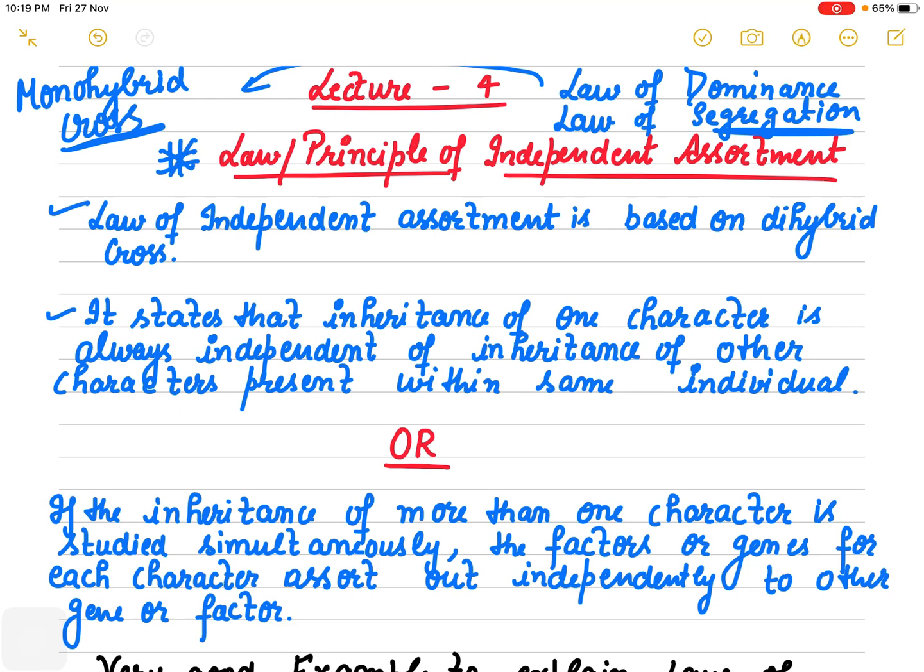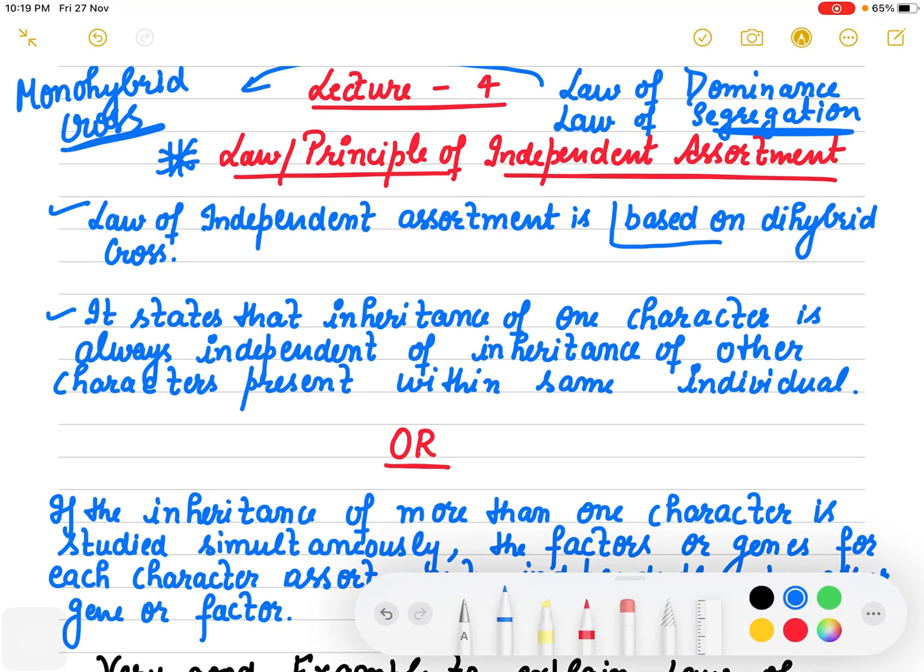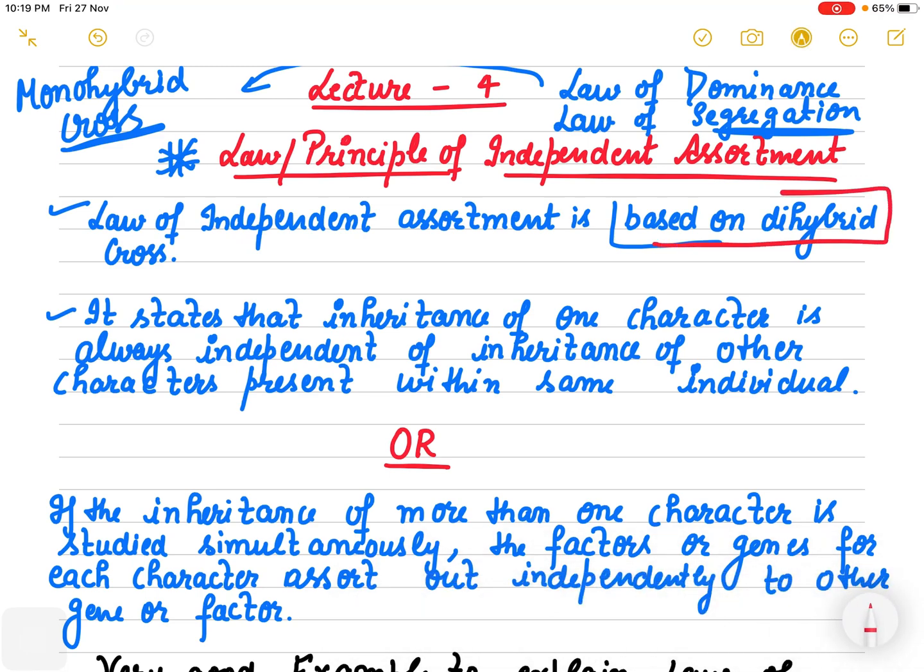Today I am taking you towards another very important law, that is the law or the principle of independent assortment. The law of independent assortment can be very easily explained with the help of a dihybrid cross. A dihybrid cross means we are going to talk about two characters, or you can say two traits. In the monohybrid cross, we talked about only one trait at a time.